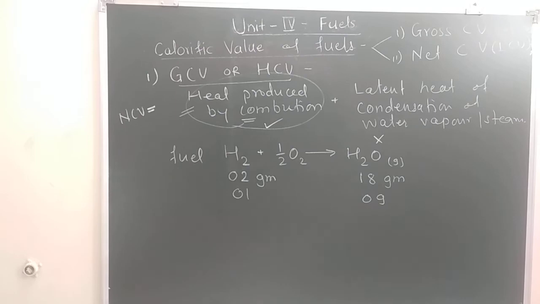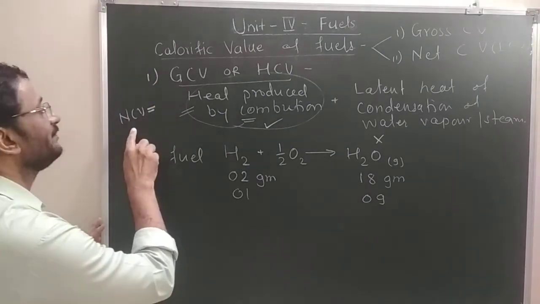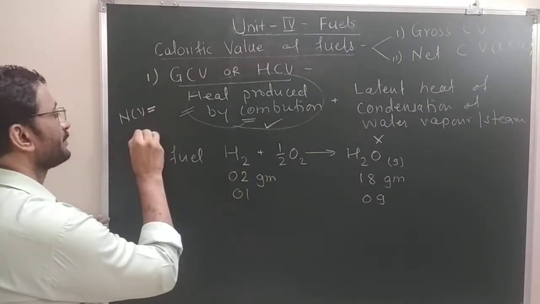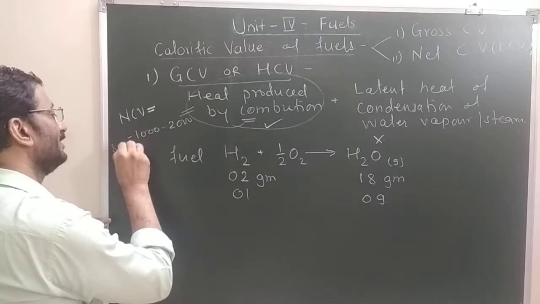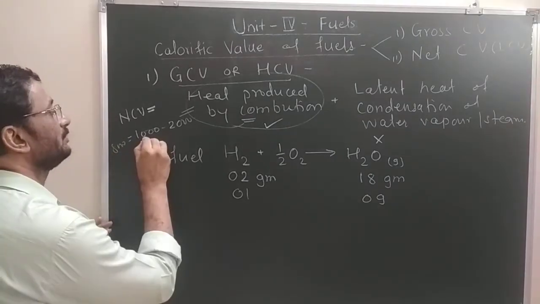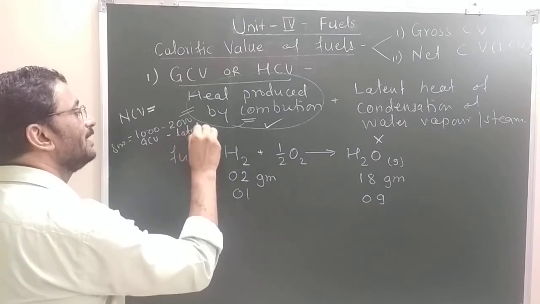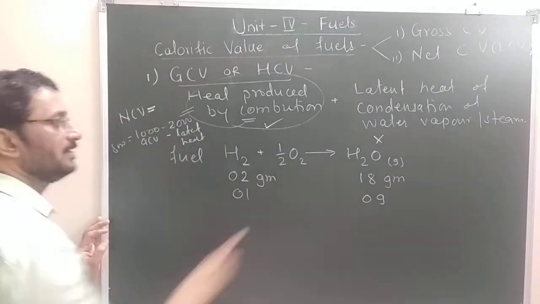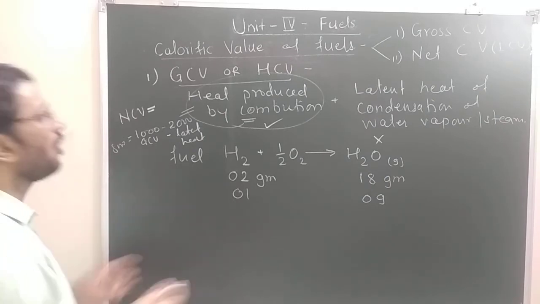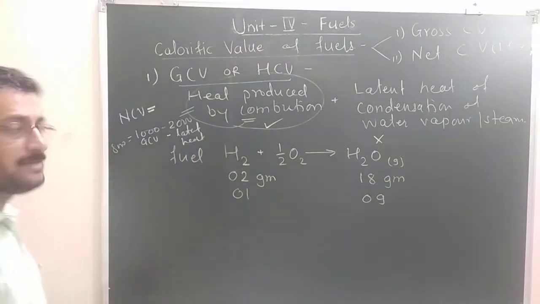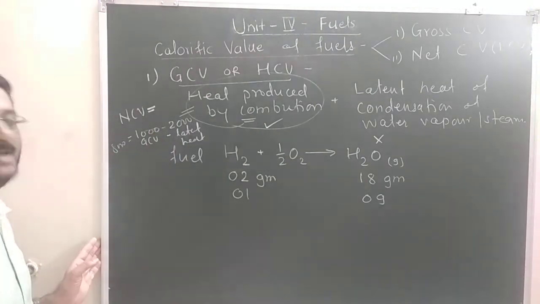So when you make the relation of GCV and NCV, NCV is what? 10,000 minus 2,000, that is 8,000. So this 10,000 is what? GCV. This is what? Latent heat. It is the latent heat of condensation of water vapor, that we have to subtract while calculating NCV. Or while calculating GCV, we have to take NCV plus this part. Instead of subtraction, we have to add latent heat.